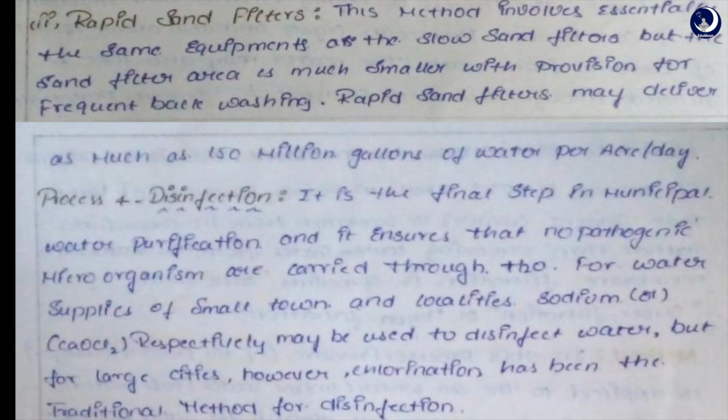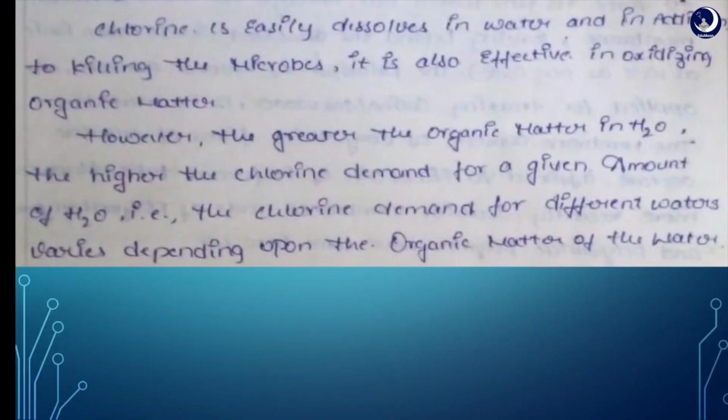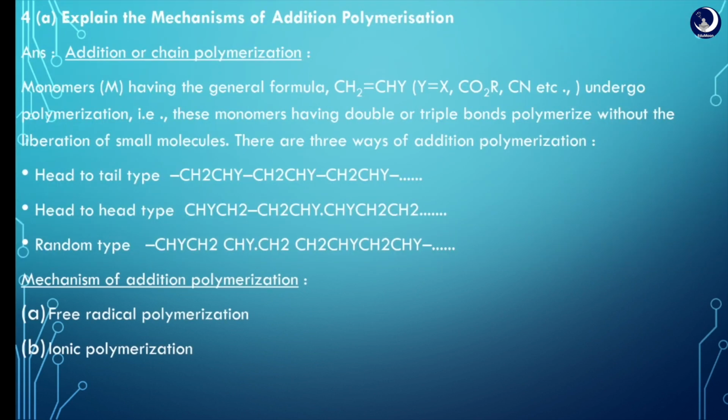And the last main step, disinfection, that is removing harmful microbes present in the water and making the water potable. It is mainly done by chlorination or by adding chloramine or some other substances like that.